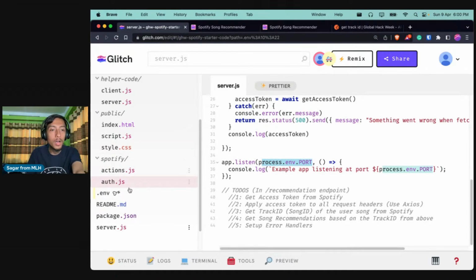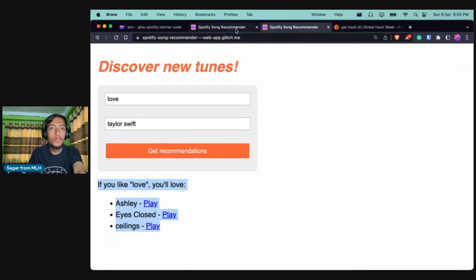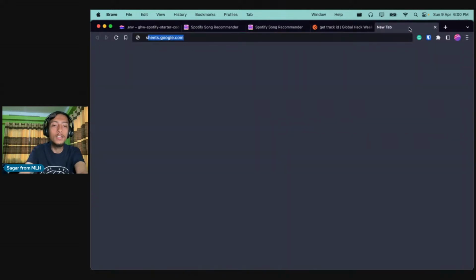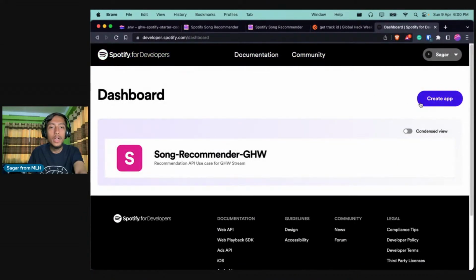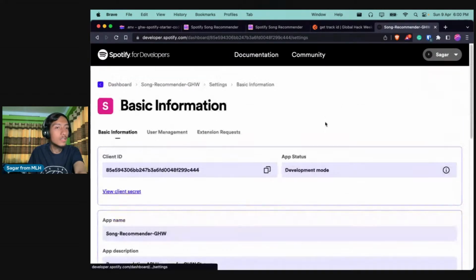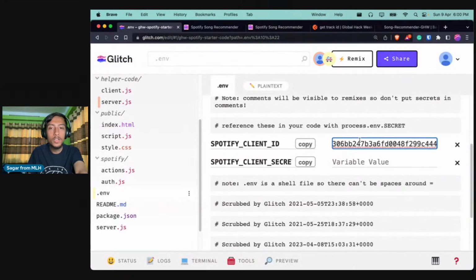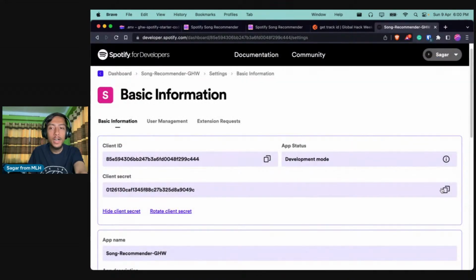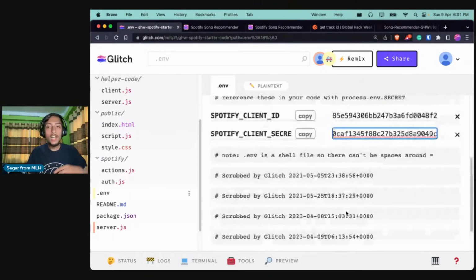So let us go back over here to my .env file, and I will just copy and paste my Spotify credentials. Let me go over here and click on dashboard. I'll go to my app and to settings, and I'll copy my client ID as well as client secret. I'll copy my client ID first, and paste it over here, and then go to client secret, and then paste it over here. Awesome. So that is what we are doing now.